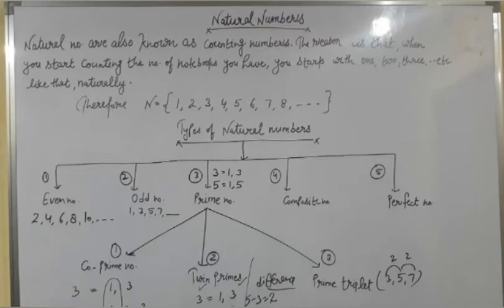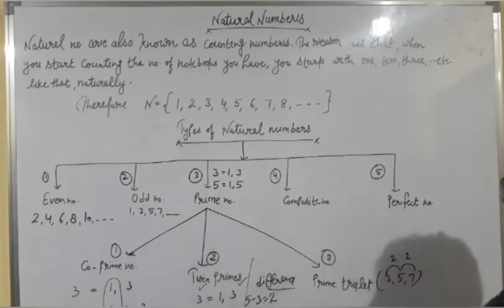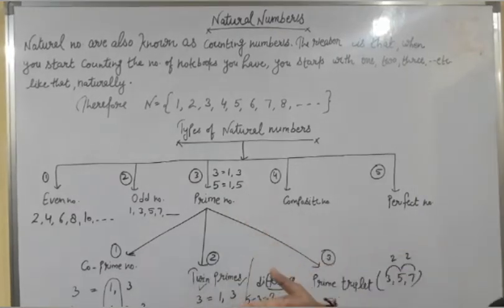So I hope guys you can understand the prime numbers and the types of prime numbers in details. Now we will study composite numbers. Numbers which are not prime numbers are known as composite numbers. Means numbers except prime numbers are known as composite numbers.